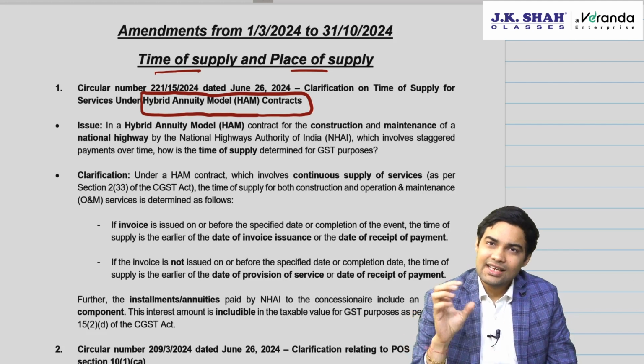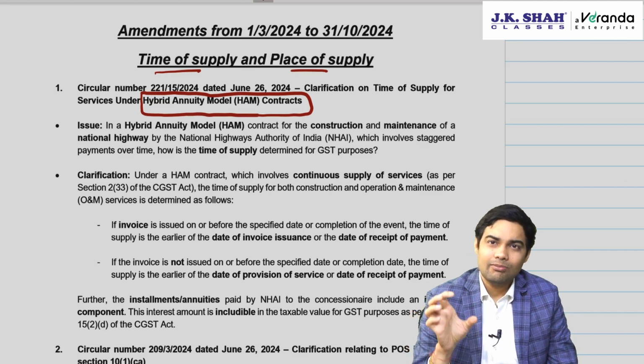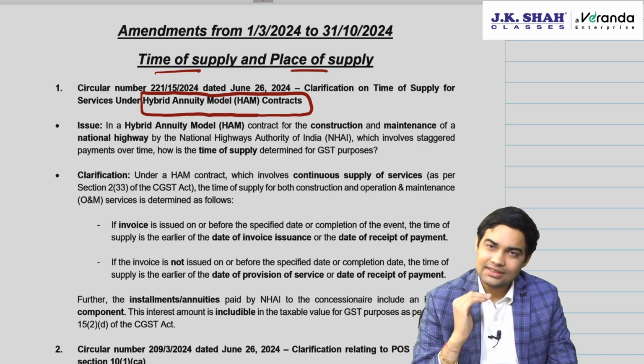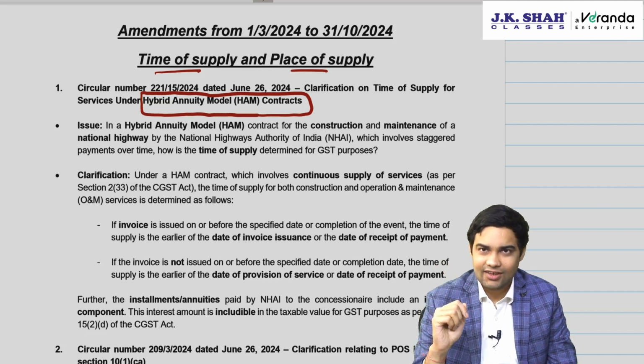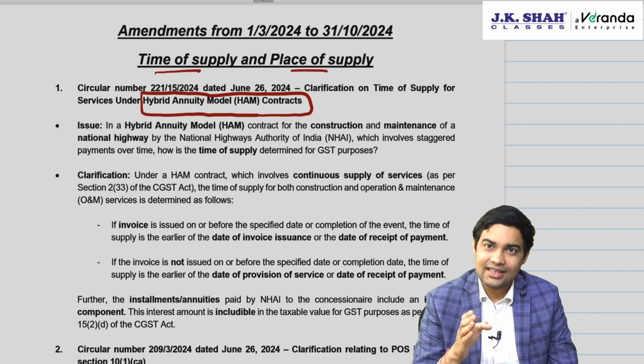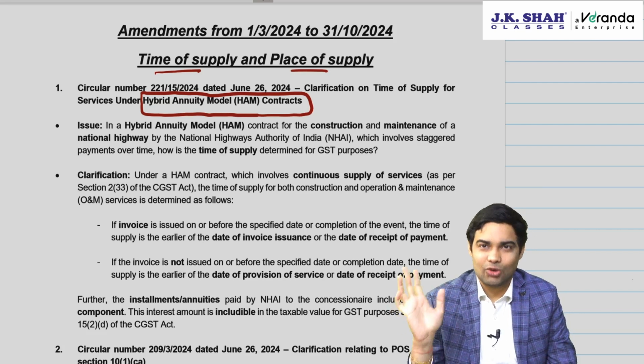The person will collect some amount from toll charges, the person who has constructed the road, plus government will also make some payments towards making of that national highway. Now government would make payment in annuities. The question which arises is, what is the time of supply for hybrid annuity model?